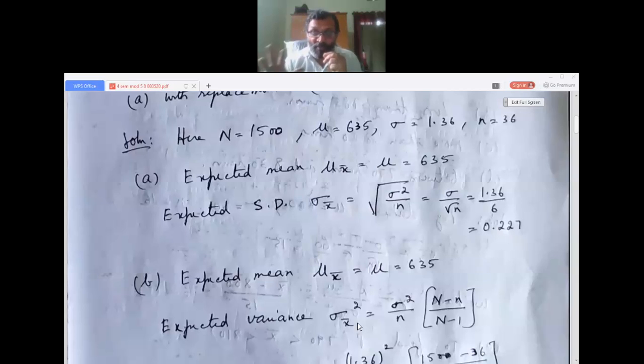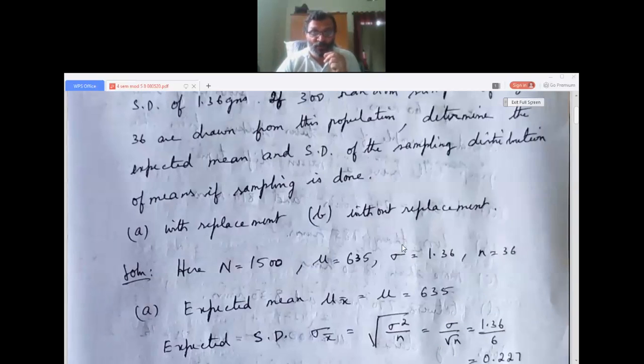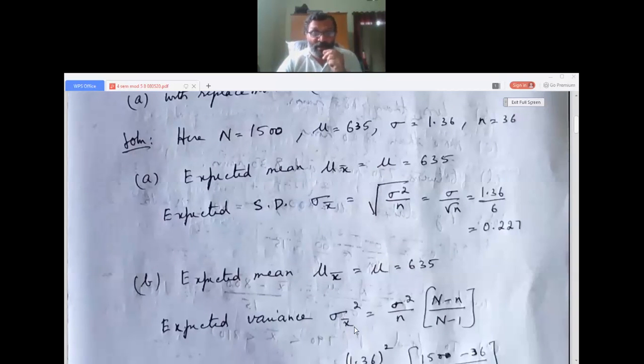The expected mean mu of x bar is equal to mu equals 635. Expected variance sigma x bar squared: the formula for B, without replacement, changes. If it is sigma, it is standard deviation; if the square is there, it is variance. It is the same thing, the square root will come, that's all. So sigma squared by n, times N minus n divided by N minus 1. You know this; I have already given it in the last session, just see that.